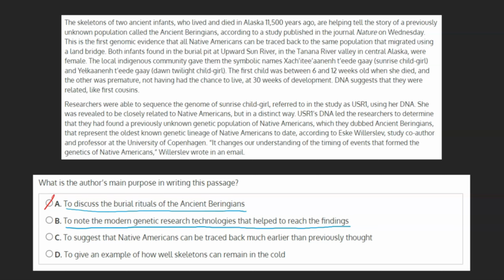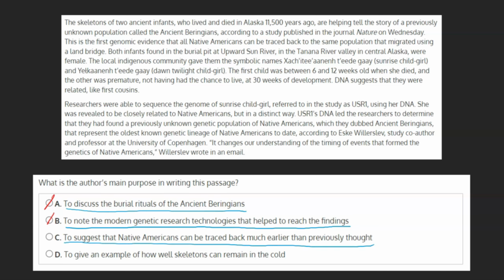B. To note the modern genetic research technologies that helped to reach the findings. Again, although the findings are discussed in this passage, we don't see mention of what these modern genetic research technologies are, so this couldn't possibly be the main purpose in writing the passage.